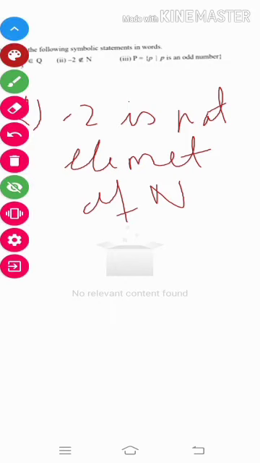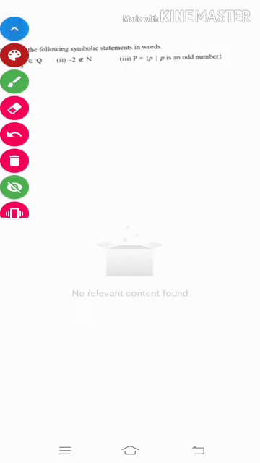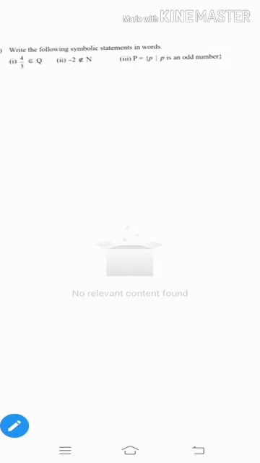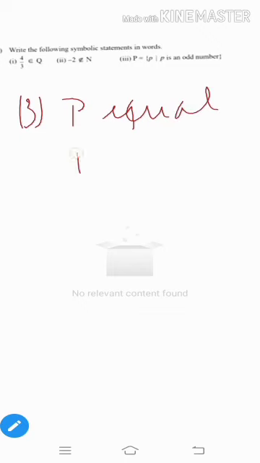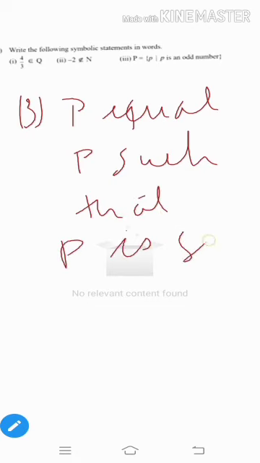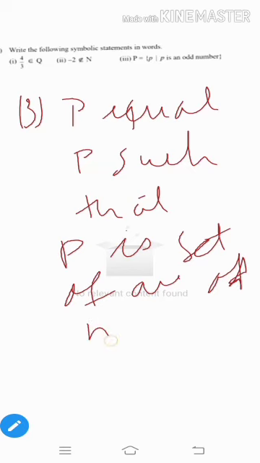Third one is P equal to, it's a big statement: P equal to p such that p is an odd number.